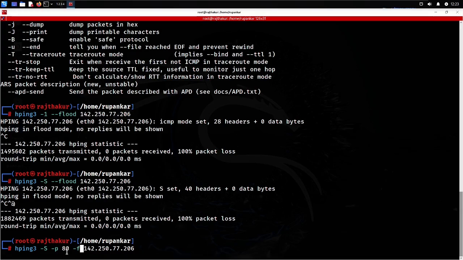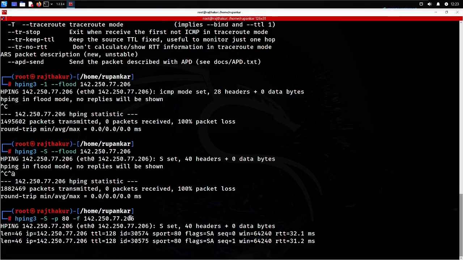If your packets are not being delivered, sometimes you might be getting some error, like all the packets transmitted but not delivered. In that case, there may be some active firewall there. So in that case, you can use the -f parameter to fragment the packet, and then it will be going.